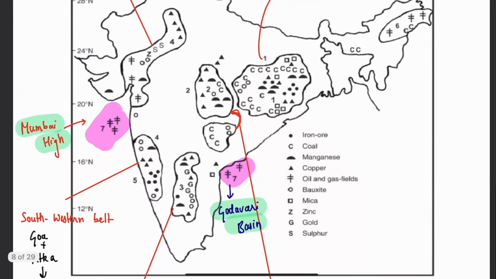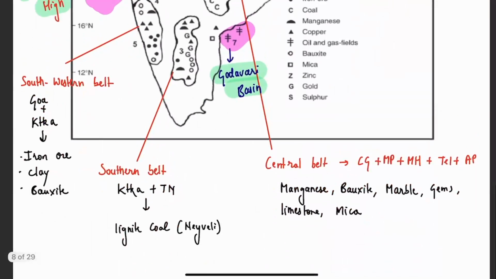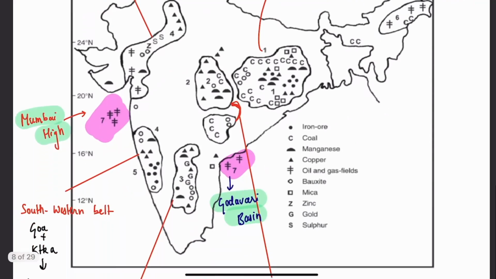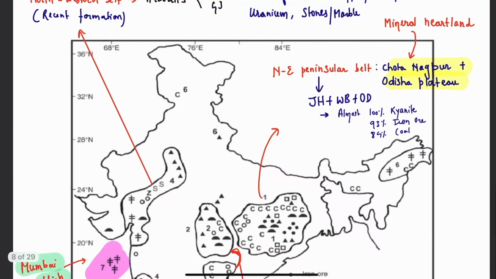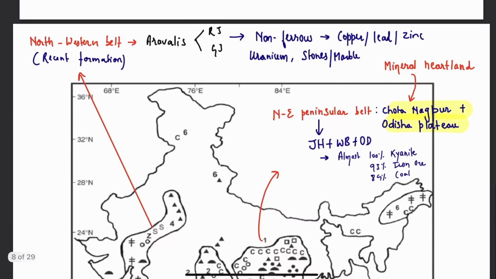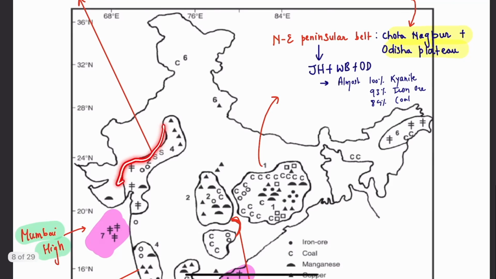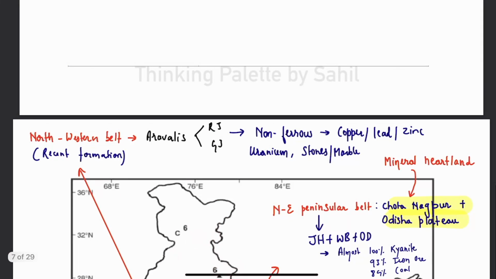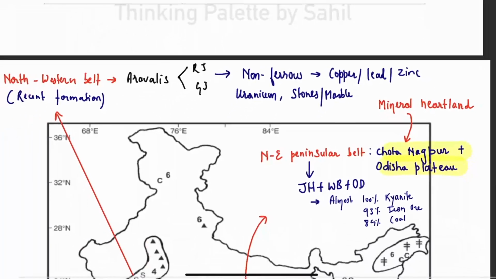Then after that, here we have this particular area. It contains the areas of the Aravali. This is the Aravali range, and Rajasthan and Gujarat are largely included here. This is called the northwestern belt.